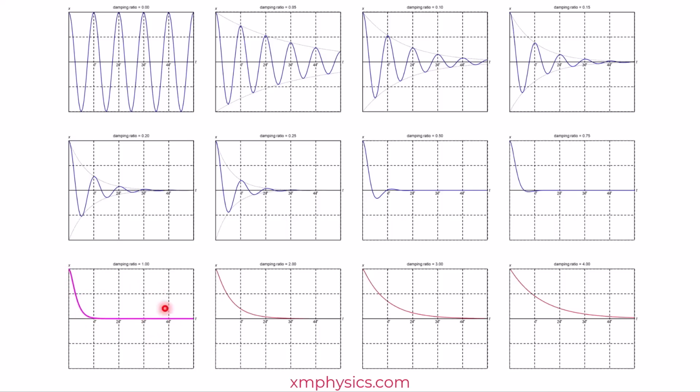Now, another thing special about critical damping is that it allows your disturbed system to return to its equilibrium position in the shortest amount of time. So in the light damping, as you increase the degree of damping, you notice that the disturbed system will take shorter and shorter time to recover from the disturbance. For example, this one takes about this long before the oscillations die away. For this one, it takes about this long. For this one, it takes about this long. And this is the one that takes the shortest amount of time. Beyond critical damping, the time taken increases again. It takes longer for the disturbed system to die down to the equilibrium position.